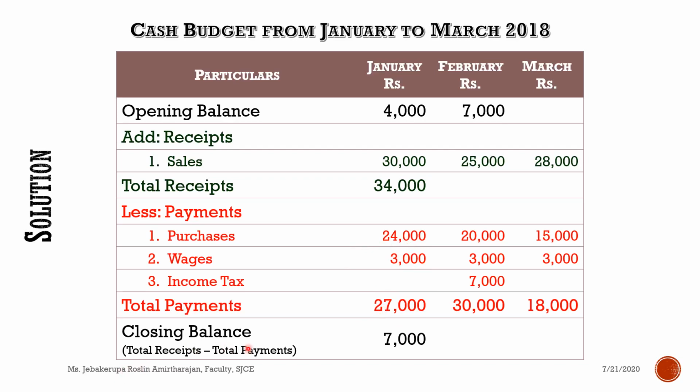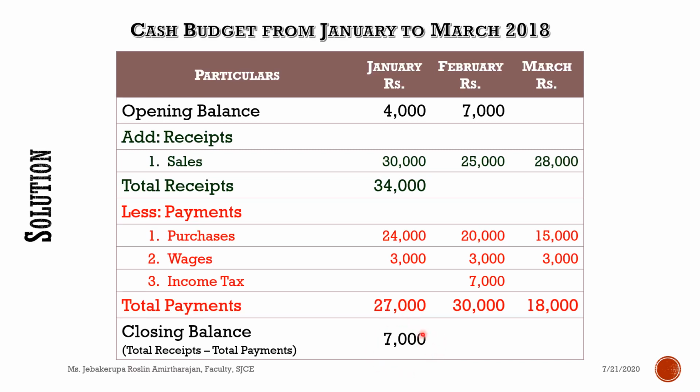So now you'll find the closing balance for the first month. The total receipt for the first month is 34,000, that is 30,000 plus 4,000. And the total payment for the first month is 27,000. So 34,000 minus 27,000 is equal to 7,000. The closing balance for the month of January is 7,000.